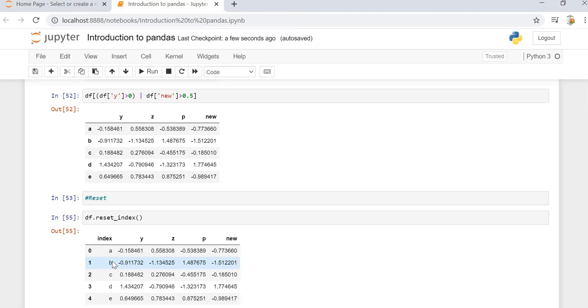And the index that we had previously has been replaced with 0 1 2 3 4, the default index.